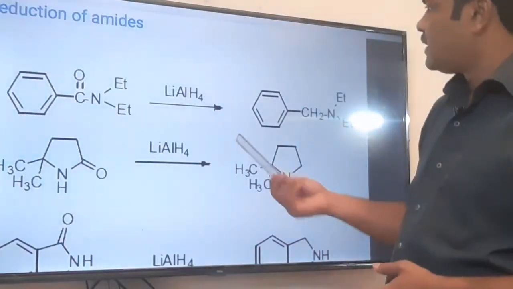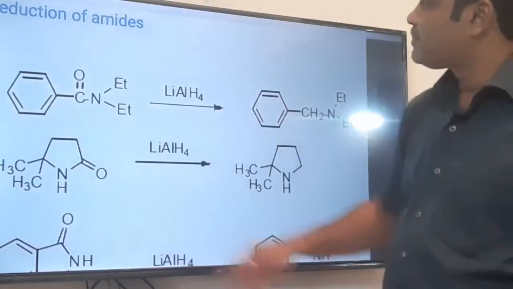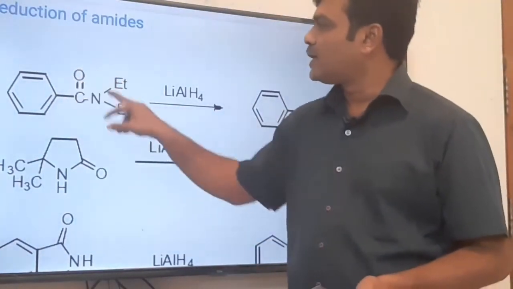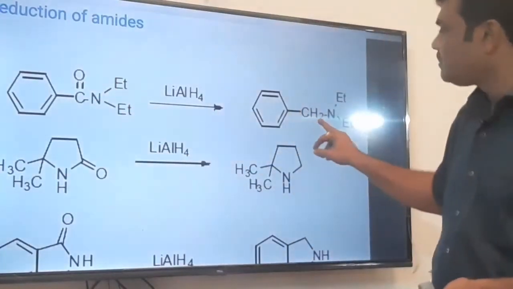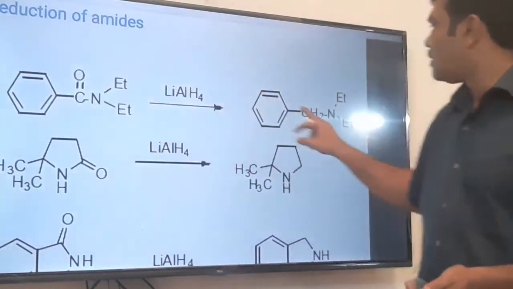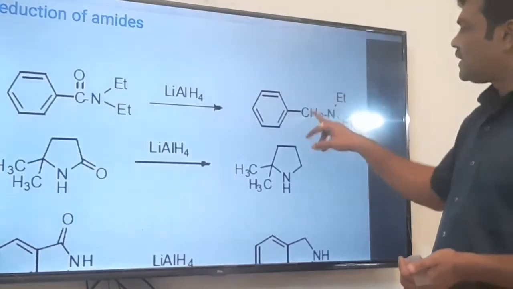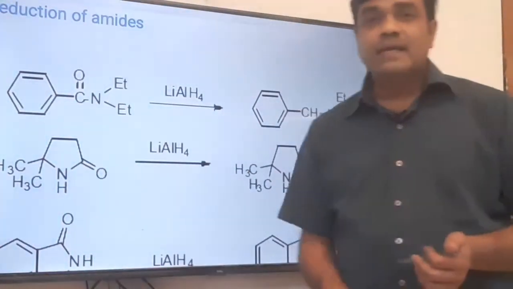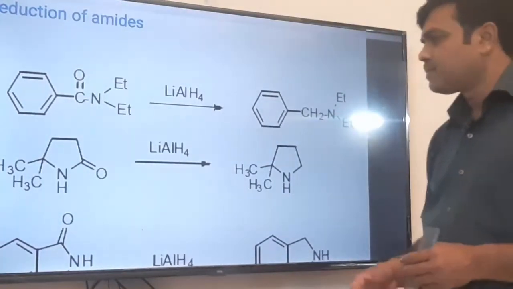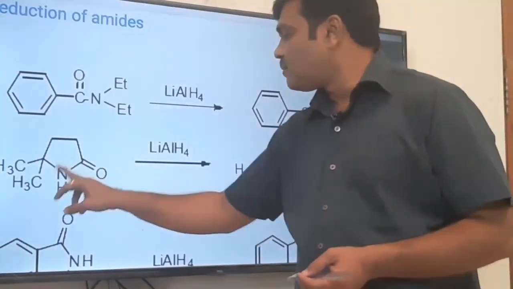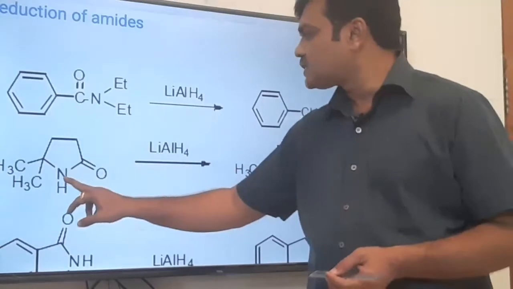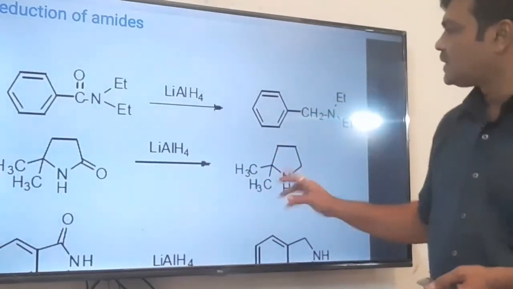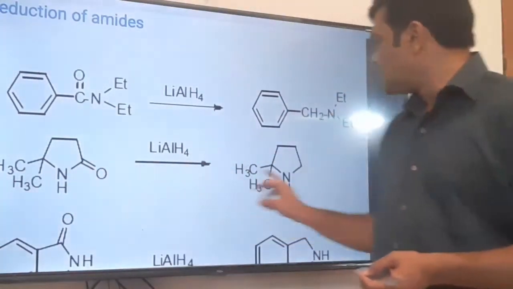Yes, we have already discussed in this lecture today that the C=O, that is the amide group, is reduced to amine. C=O of the amide is reduced to CH2, and we get the amine. Here also it is an amide. The cyclic amides are called lactams. So this lactam C=O-NH is reduced to CH2-NH. C=O is reduced to CH2.